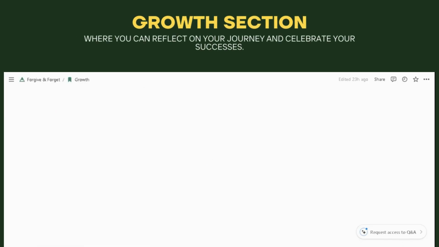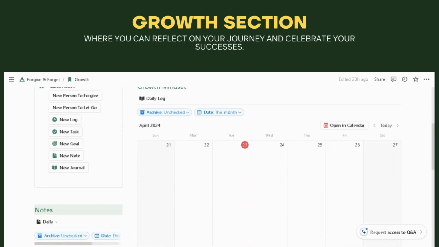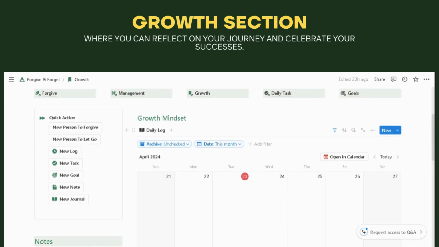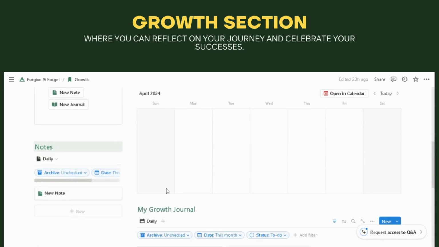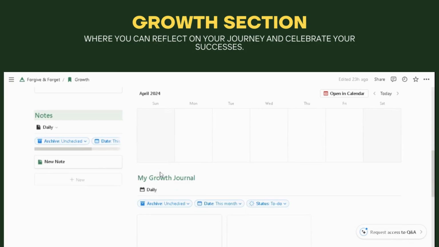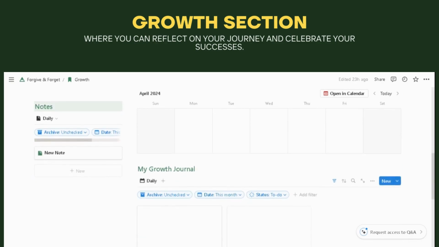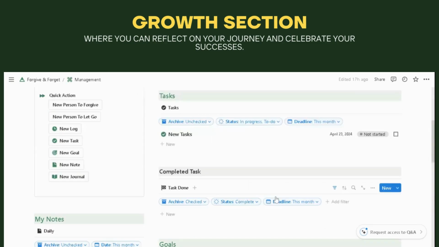Finally, we have the growth section. It's the third method in the framework, where you can reflect on your journey and celebrate your success. There is a daily log and a journal. First, daily log.